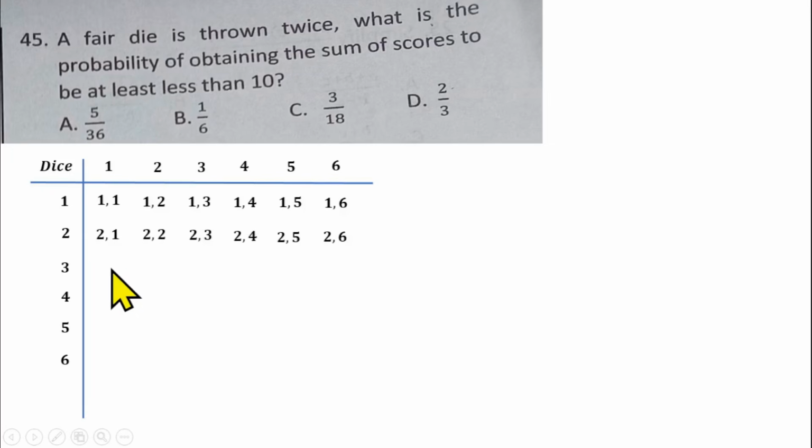To get all the outcomes, if I throw the die one after the other, it can show 1 1, 1 2, 1 3, 1 4, 1 5, 1 6. It can show 2 1, 2 2, 2 3, 2 4, 2 5, 2 6, and 3 1, 3 2, 3 3, 3 4, 3 5, 3 6.